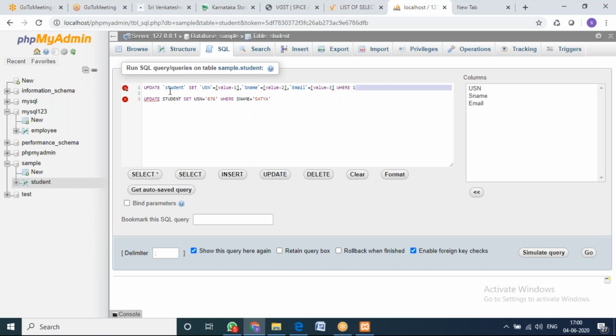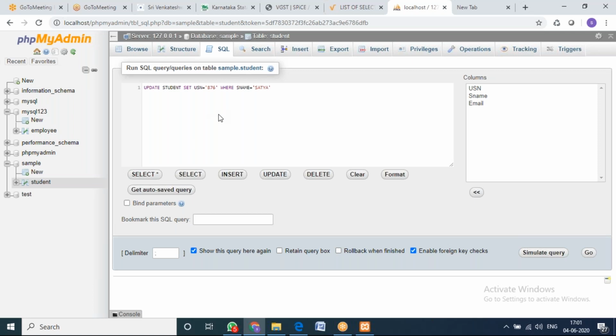So I'll just delete this. Let me go here. Please see the syntax. Update table name, set the new value which you want to change based on a condition. How to give the condition? Using the where statement. Using the where statement, we are going to give the condition. Please understand, it will be a little complex for the students from ECE, mechanical, civil, but CS and IS people can easily understand.